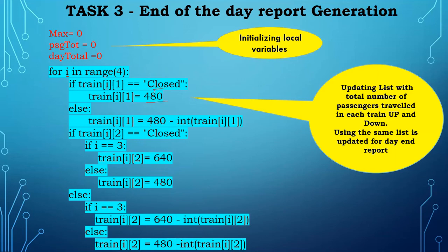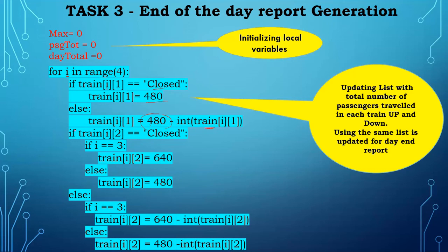If closed is not there, I have to find out how many people traveled. So from the 480, I subtract the value present in the up journey, the number of people who traveled, and update it so that I can find out how many passengers traveled that day.